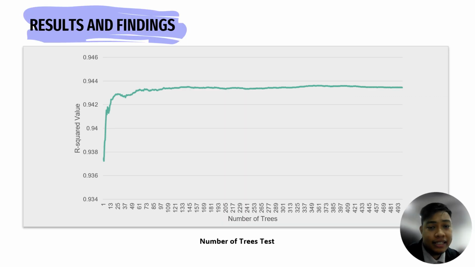This is the next test on the hyperparameter of the random forest, which is the number of trees. I test 500 different numbers of trees, and as you can see, the higher the number of trees, the higher the R-squared value, which means the better the model. However, upon reaching a certain number of trees, the R-squared value became linear, which means there's not much improvement. So the number of trees needs to be set high, but we need to know the threshold at which the R-squared value became linear.